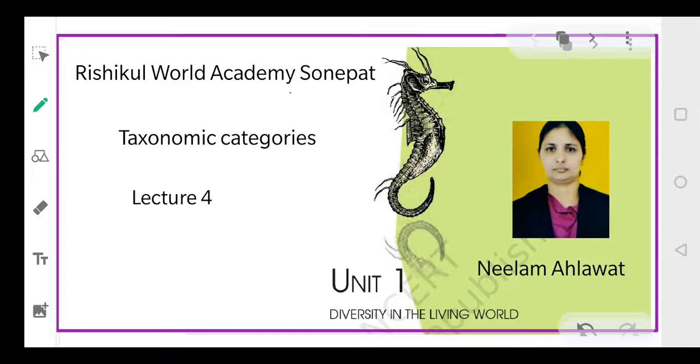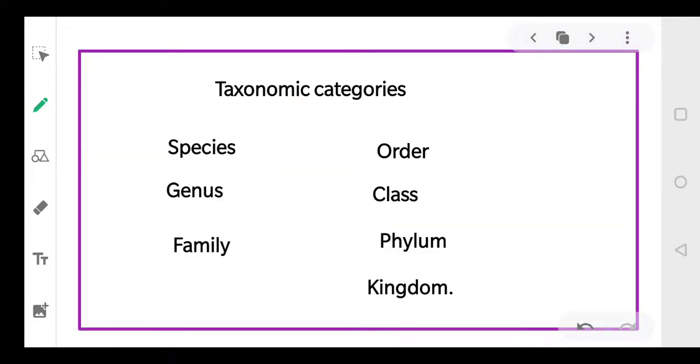Okay, so let's continue with our topic, taxonomic categories. Before we proceed further, we will recap what we have studied so far. So far we have talked about species, genus, and family. I hope you remember the line that we learnt yesterday. What was it?